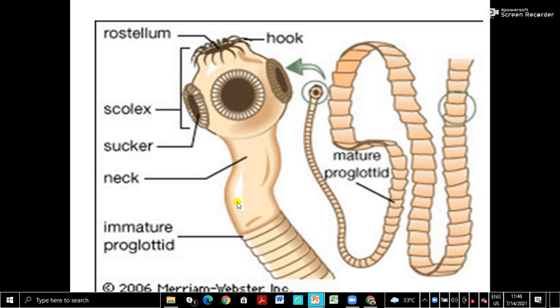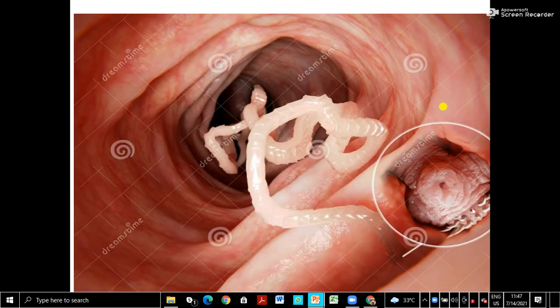Then there is a small neck region, and these are immature proglottids. These segments are called proglottids. These are immature, newly formed proglottids. This is mature, and these proglottids will fall after some time. So this is one diagram, and let me show you how it is attached.